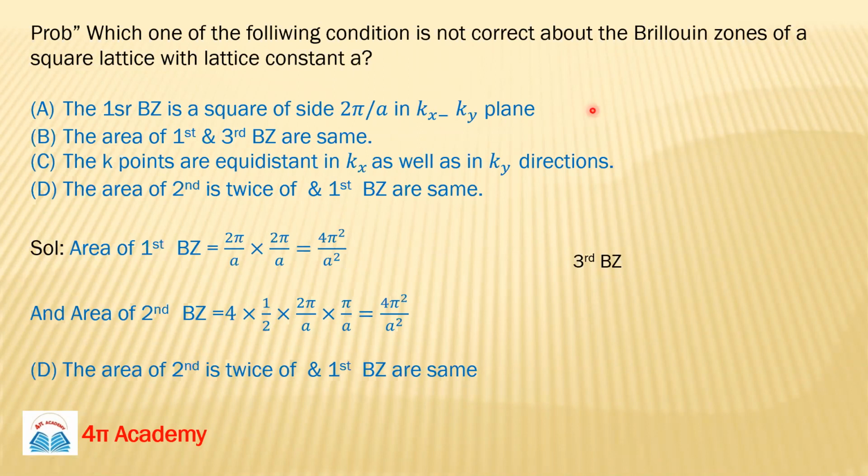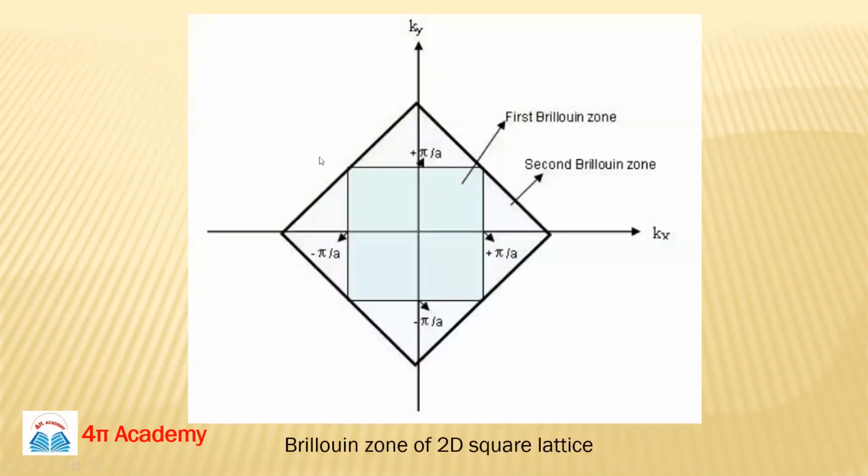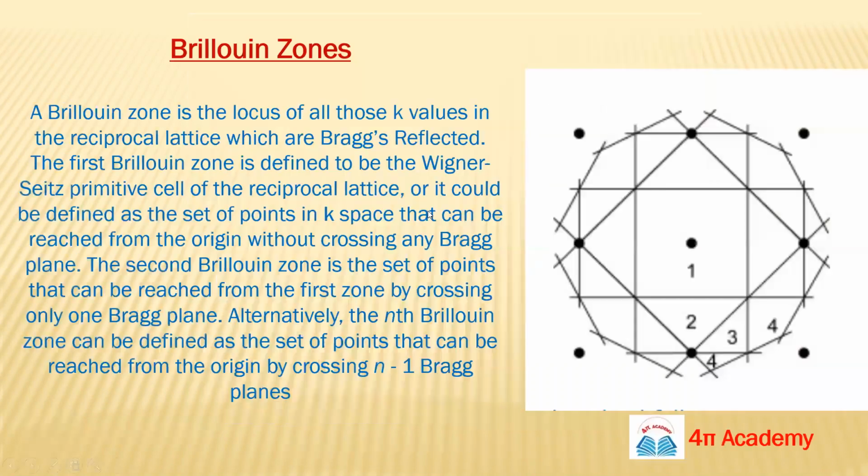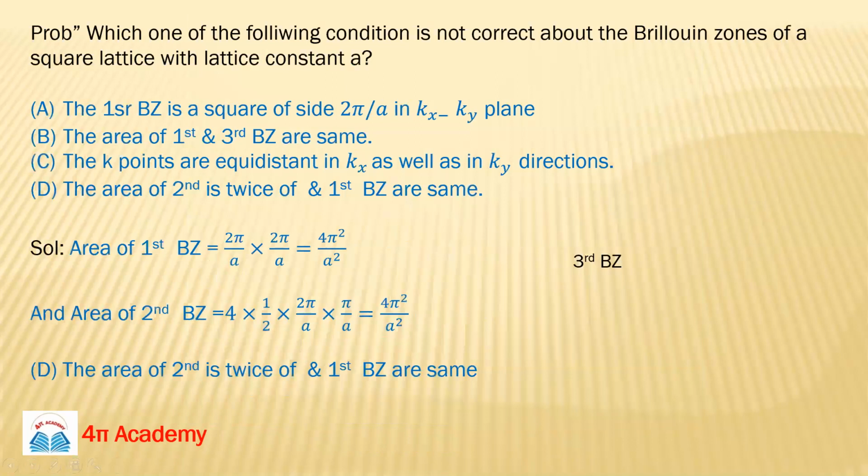Okay, and your second condition, the area of first and third Brillouin zone are same. You can find out the area of first Brillouin zone. It's a square, so its area will be 2 pi by a into 2 pi by a. Okay, your third Brillouin zone is this. So you can find out the area of these triangles, because you know this side, so you can calculate the area also, and you can find out this statement is the correct option. Means the area of first and third Brillouin zone are same.